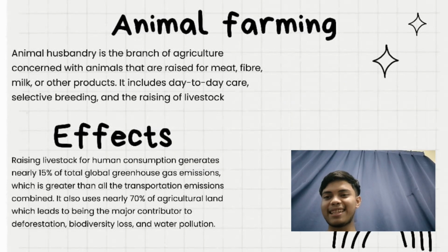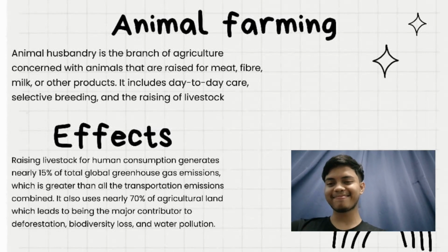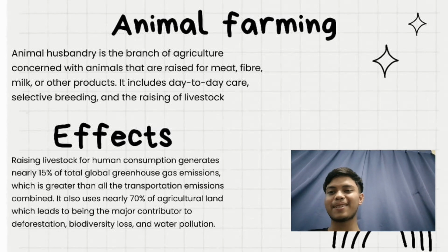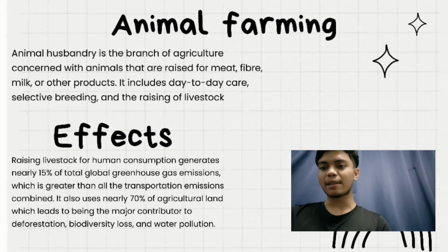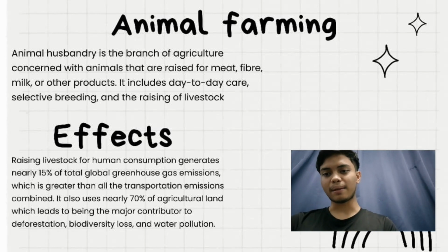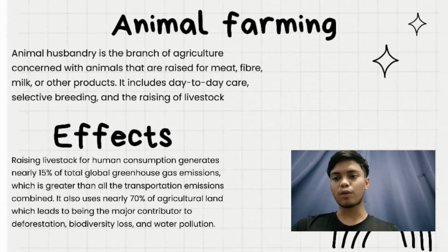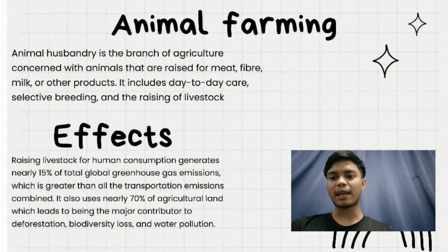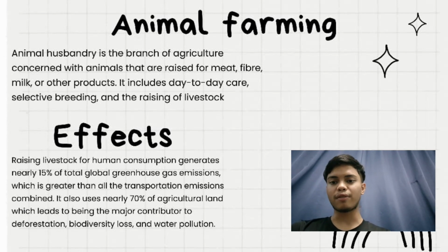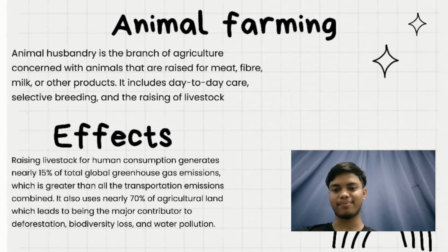Animal husbandry is the branch of agriculture connected with animals that are raised for meat, fabric, milk, and other products. It includes day-to-day care, selective breeding, and raising of livestock.